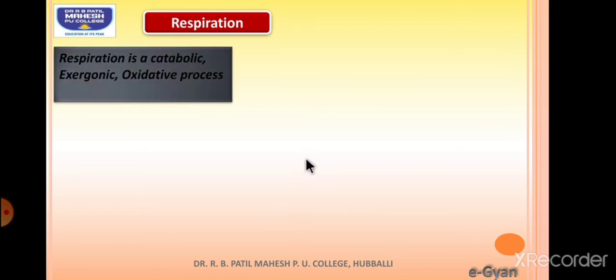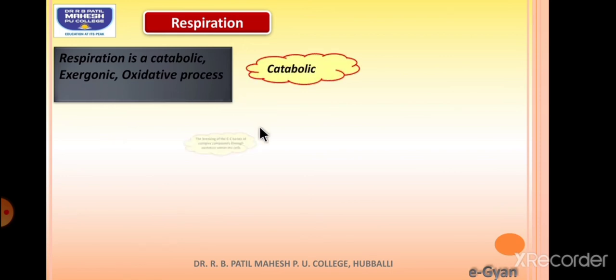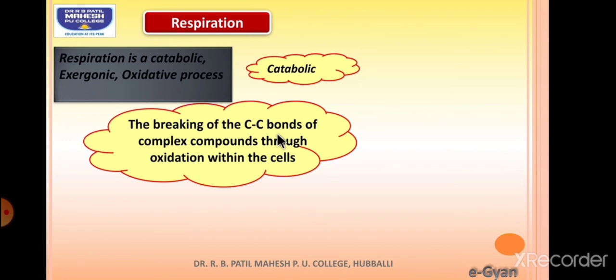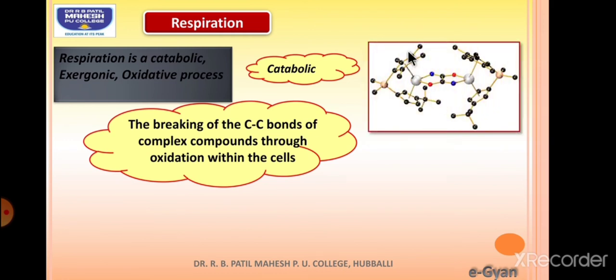Now, what is respiration? Respiration is a catabolic, exergonic, oxidative process. Catabolic reaction it is, where C-C bonds are broken. So the bonds between the carbons will be broken through oxidation within an important cell organelle called mitochondria. So the site of respiration is mitochondria.